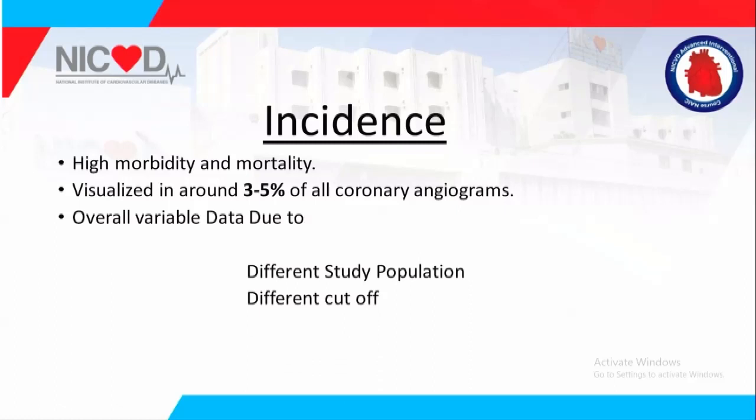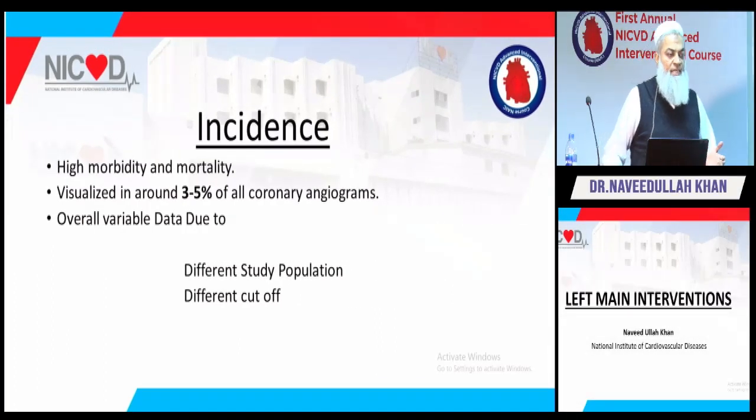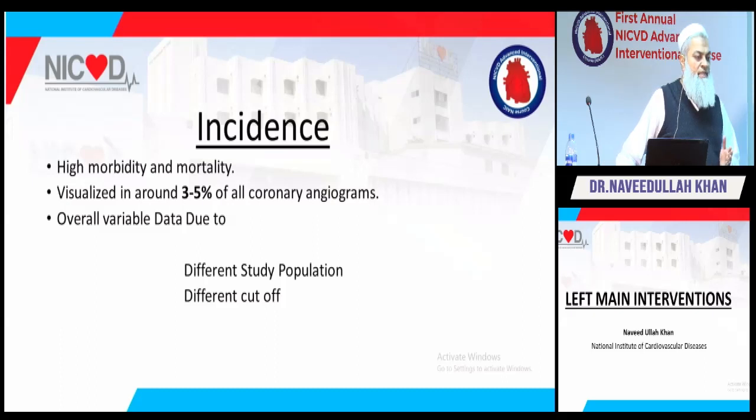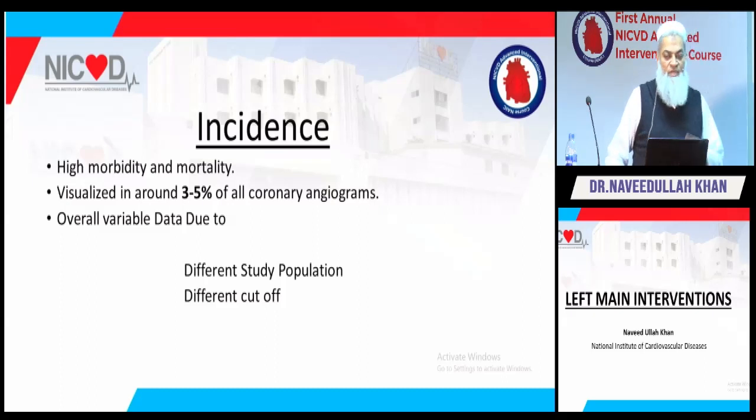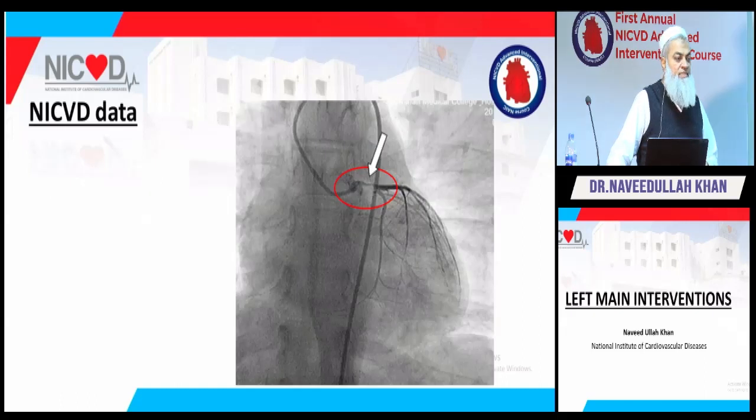Similarly, different cutoffs. In one of the Pakistani studies, they showed that they got 10% left main disease. But finally, when we looked into the data, they included all mild and moderate left main disease also. They said it was 16% in one of their studies. So different cutoffs, and similarly different modalities used. If you are using IVUS for your assessment of left main disease, you will pick up more left mains, or with FFR or any other modality. So incidence is different.